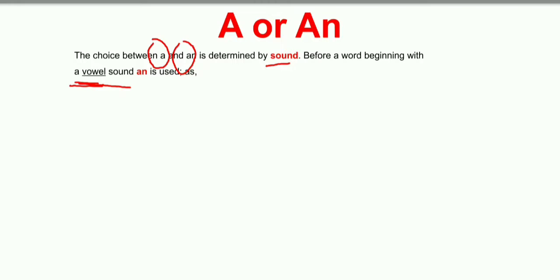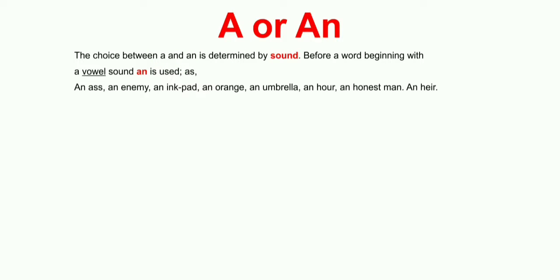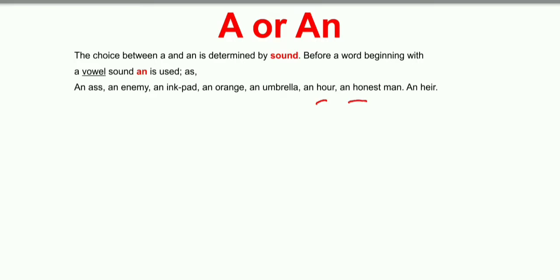Look at the examples: an ass, an enemy, an ink pad, an orange, an umbrella, an hour, an honest man, and an ear. Here we may have some consonant letters, but they are giving the vowel sound. That is why we are using an with them.